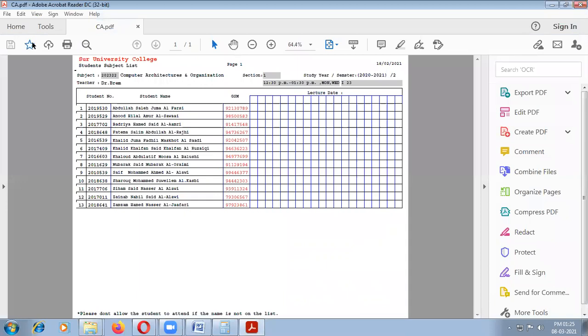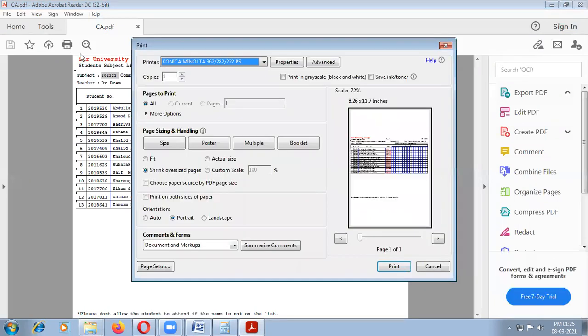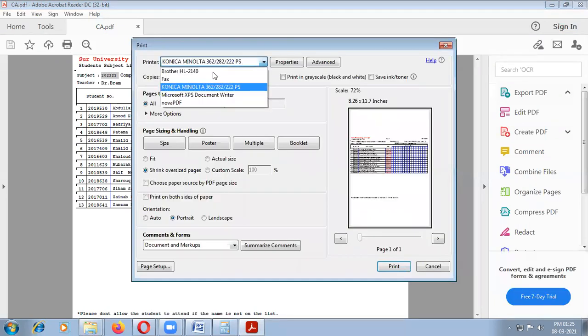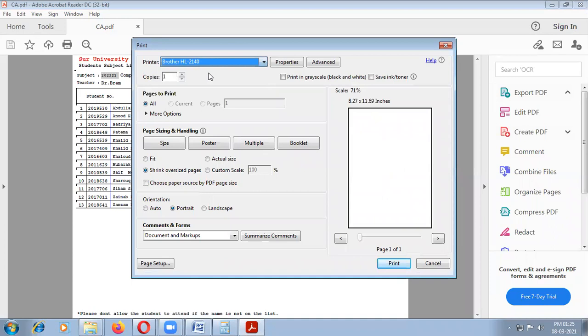All students present today? Need to take attendance.